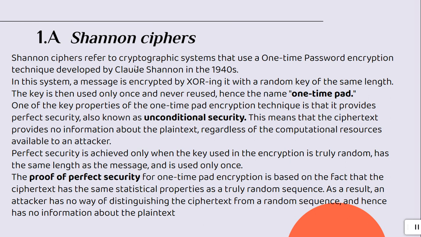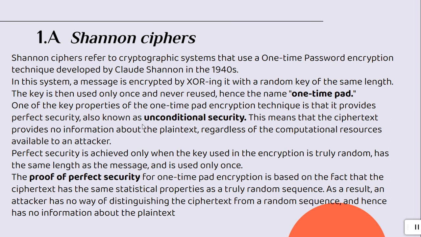Shannon cipher refers to cryptographic systems that use a one-time pad encryption technique developed by Claude Shannon in the 1940s. In this system, a message is encrypted by XORing it with a random key of the same length. The key is then used only once and never reused, hence the name one-time pad.